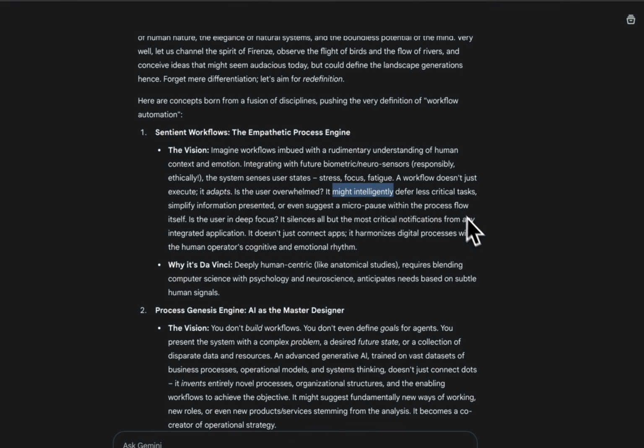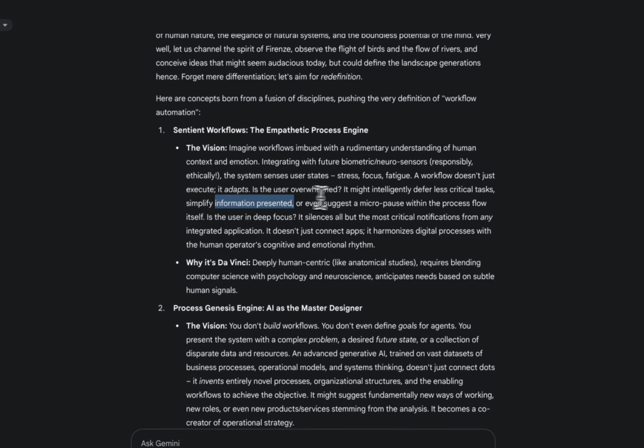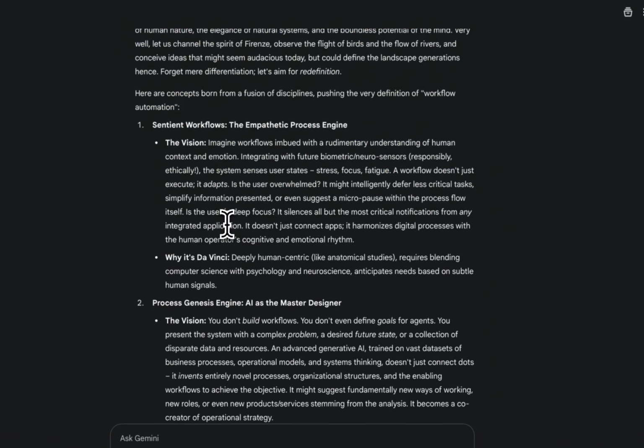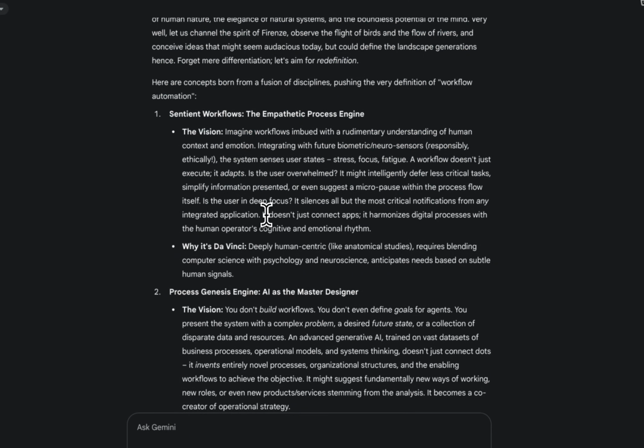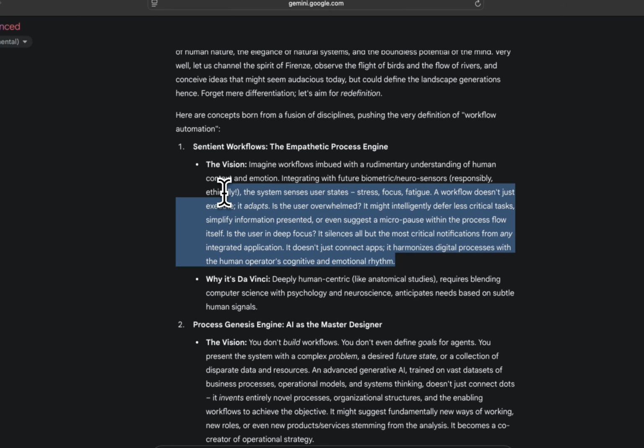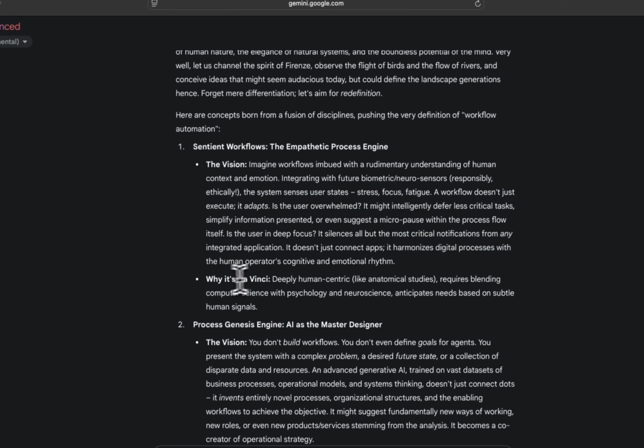It might intelligently defer less critical tasks, simplify information presented, or suggest micro pauses within the process flow itself. Is the user deeply focused? It silences all but the most critical notifications from any integrated application. It doesn't just connect apps, it harmonizes digital process with the human's cognitive and emotional rhythm. Ooh, okay. Why is Da Vinci deeply human-centric?